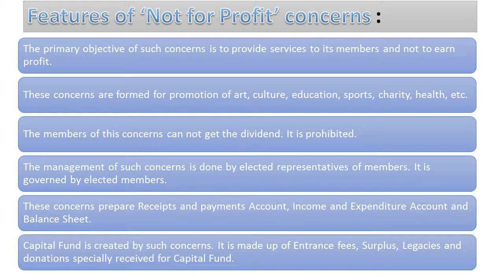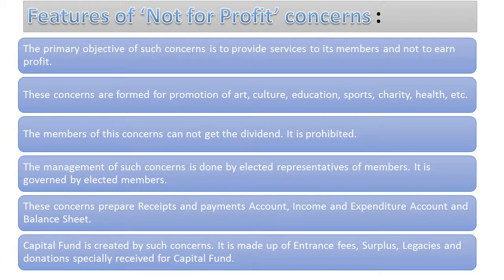These concerns prepare the receipts and payments account, the income and expenditure account, and the balance sheet. The receipts and payments account is normally a base to prepare the income and expenditure account and the balance sheet. So the receipts and payments account always shows the details of the cash received and payments made by the not-for-profit concern. The income and expenditure account shows how much revenue and income was earned and expenditure spent by the organization, and the balance sheet shows the net worth, that is the assets and liabilities of the organization. So a capital fund is created by such a concern.